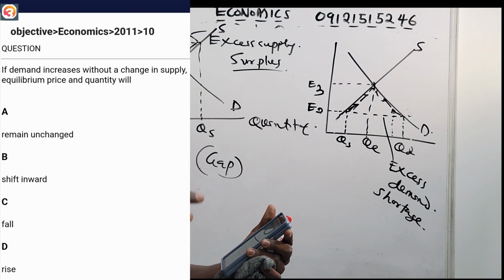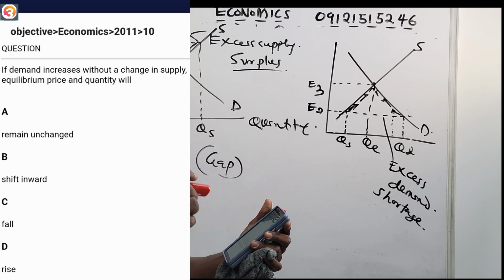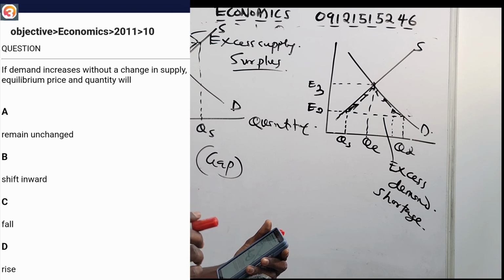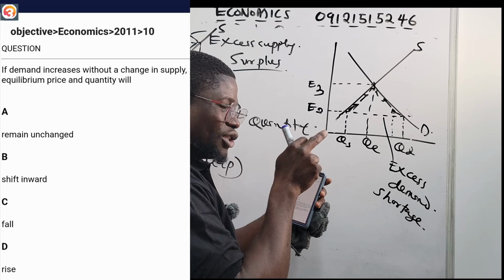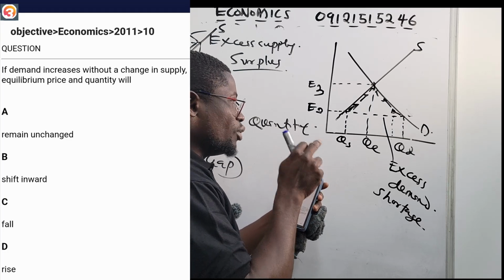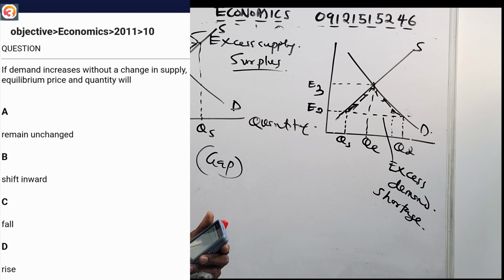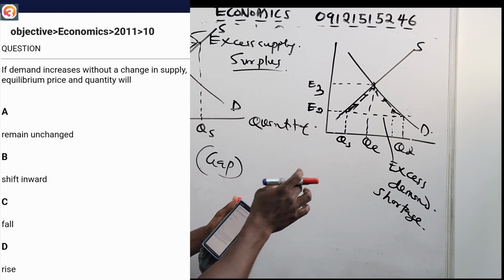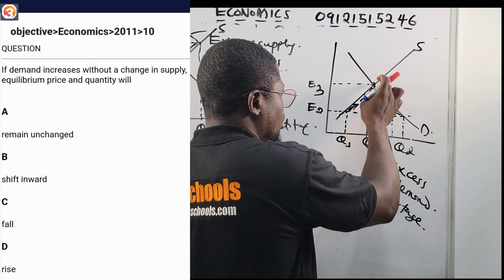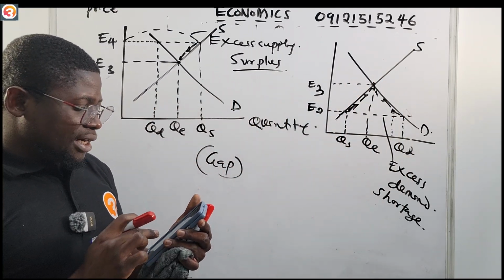A says remain unchanged. No, it will not remain unchanged. Something must shift. B says shift inward. No. C says fall. No. D says rise. So you see that if demand increases without a change in supply, equilibrium price and quantity will rise. Price will begin to go up until we hit that equilibrium position.